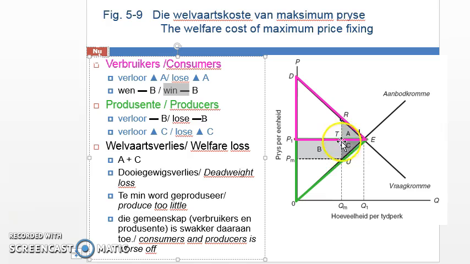And within the economy we have this section here, A and C, which is totally lost within the economy, and that we call deadweight loss. Okay, so that's the welfare loss within the economy. A and C, A was part initially of consumer surplus, and C was part of producer surplus. Both of them are now lost. Section B was just transferred from the producer to the consumer. So in essence, it doesn't really matter. It's still benefit within the economy. So the only negative impact will be A and C, and that is what we call a deadweight loss.